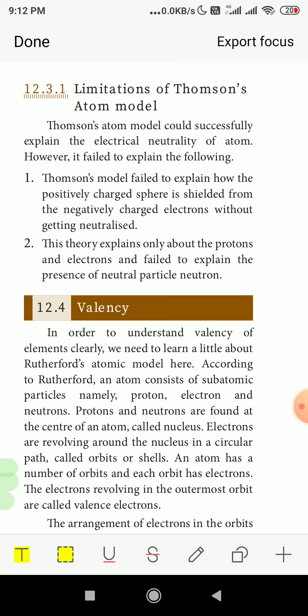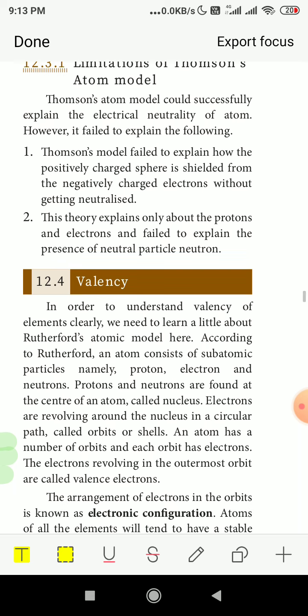Next one, this theory explains only about the protons and electrons and failed to explain the presence of the neutral particle, the neutron. So he only told about the electrons and the protons, but he was not able to give a correct explanation for the neutrons or the neutral particles inside the atom. So these were the two limitations in the J.J. Thomson model of atomic structure.